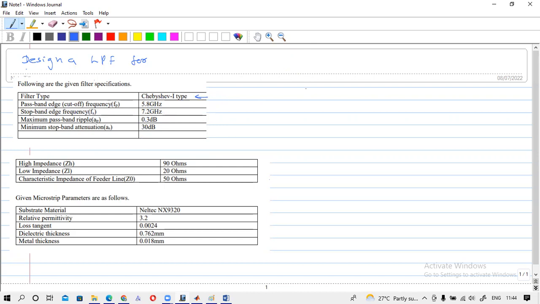If we draw a filter response, it will look like this. I am drawing the filter response for these given parameters.